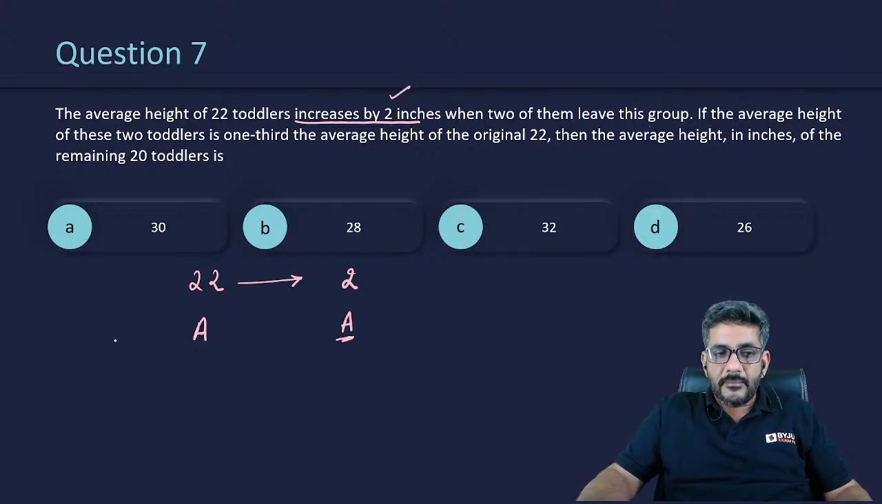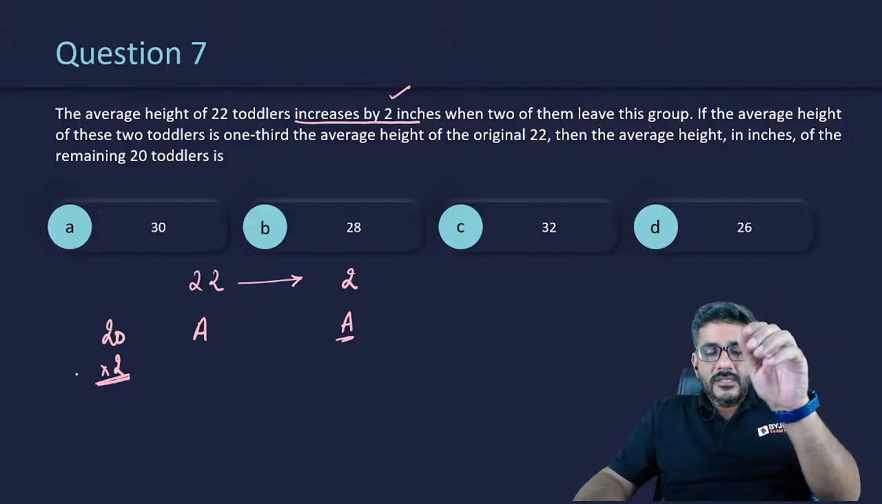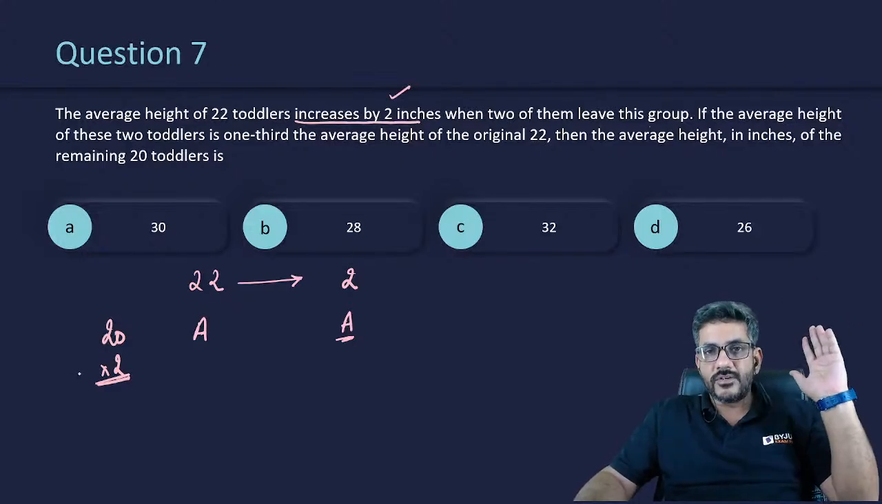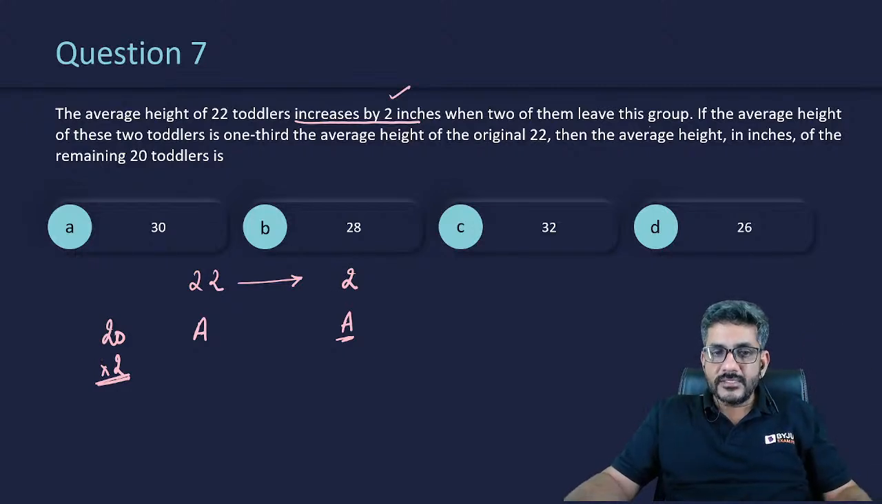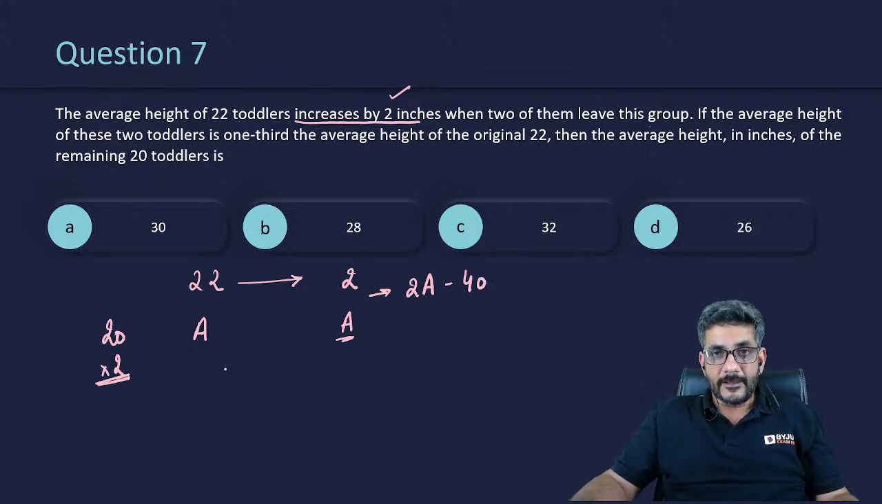This means that to the remaining 20 people who were with A, these two guys gave 2 inches each, 2, 2, 2, 2, 2, all of them, such that they now have an average of A plus 2. So these two guys, when they went out with an average of A, that means a total of 2A, also gave back 40 to the remaining 20 people. That means they went out with 2A minus 40.